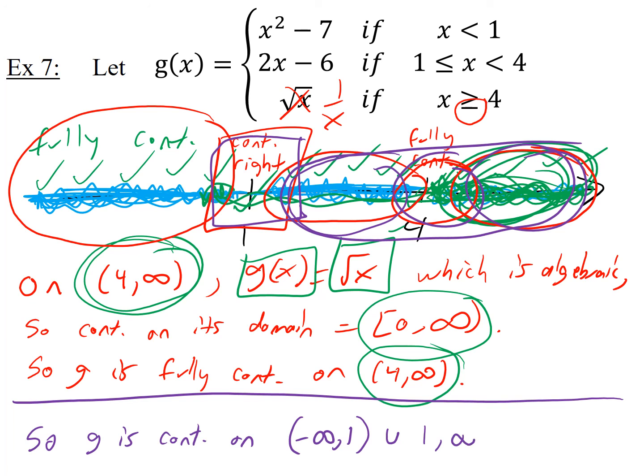Again, you don't have to stop at 4, because it's continuous from bigger than 1 on, 4 included and past 4. But at the 1, you have to put a bracket. And the bracket just means it's continuous from the right at 1. Okay, so that's the answer.